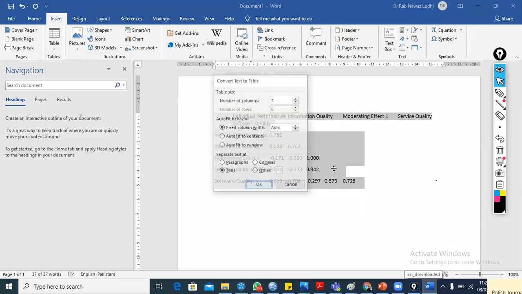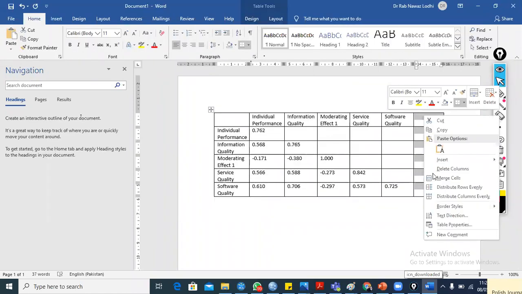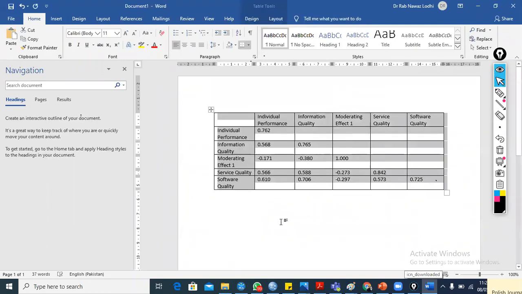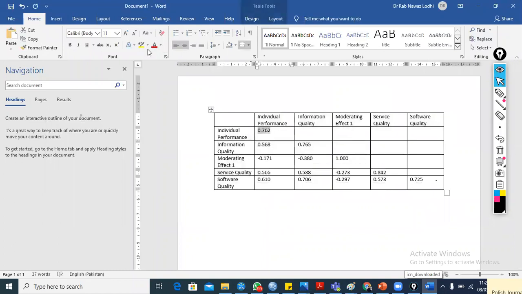Okay, this is good. The last column is empty, so we need to delete the column and auto fit according to window. So this is the diagonal value. I need to highlight it with yellow. This is the diagonal value, and the diagonal value with its own construct is greater than the off diagonal values.